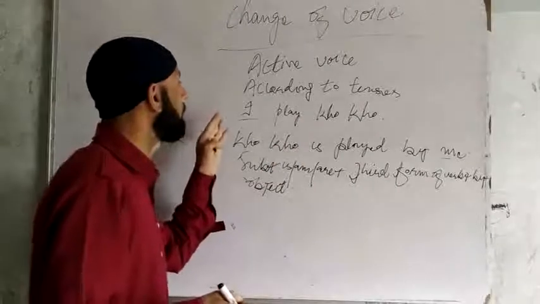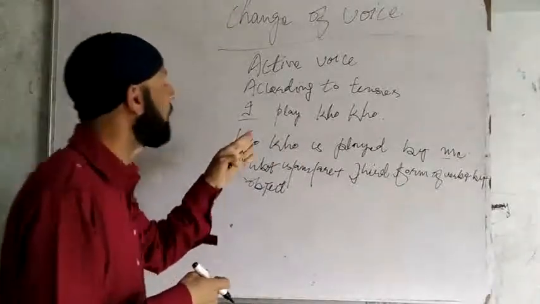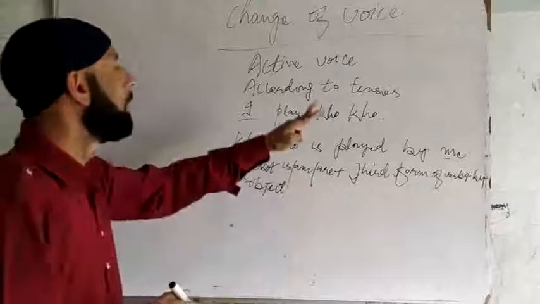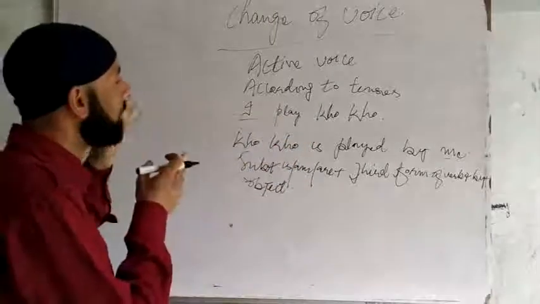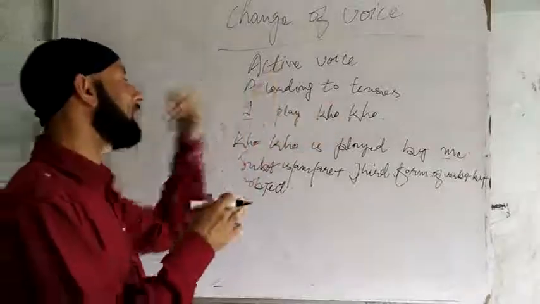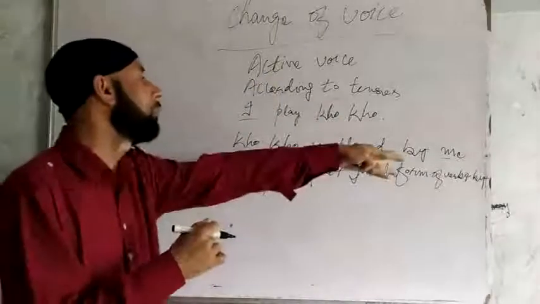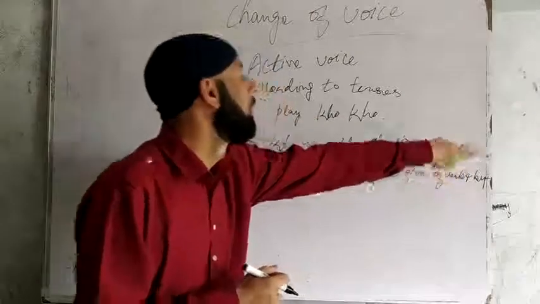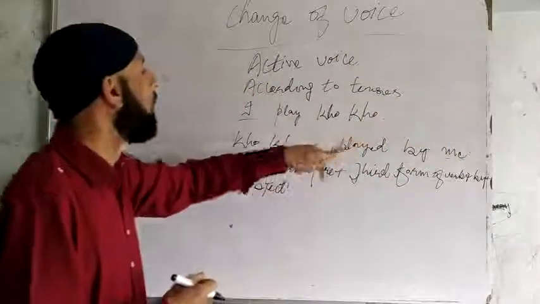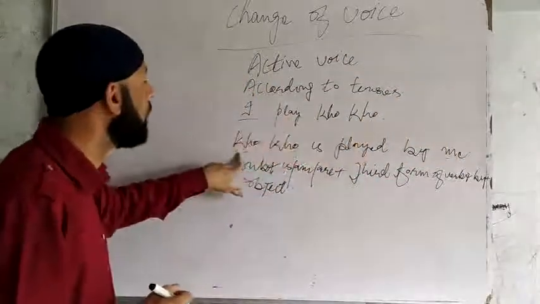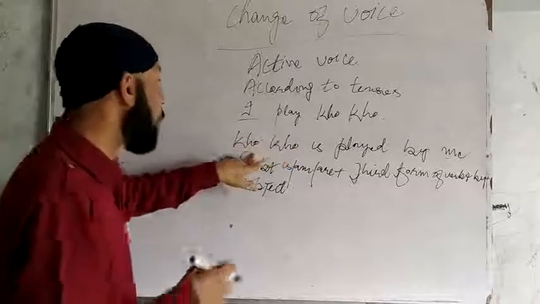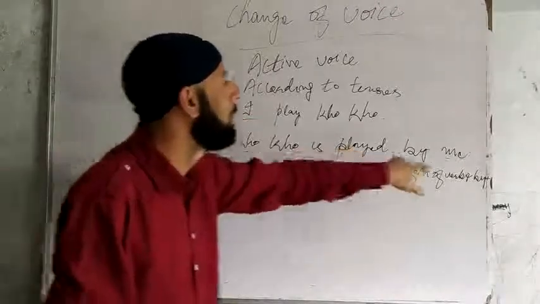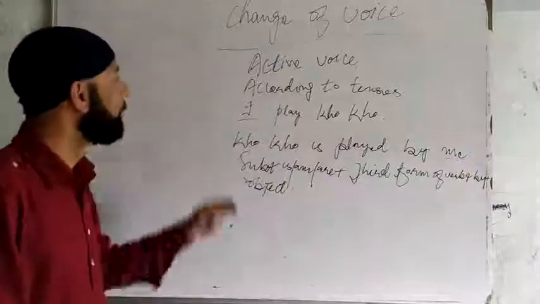If the subject is singular, we use is. If the subject is plural, we use are. If the subject is I, we use am. But when we change a sentence from active voice into passive voice, the subject is turned into object and the object is turned into subject. The subject was I, we changed it into me, into object, and the object was kho-kho, we changed it into subject. And it is active here. Kho-kho is active here. And I was the subject, it was active here, but it has become passive here. This is present indefinite tense.